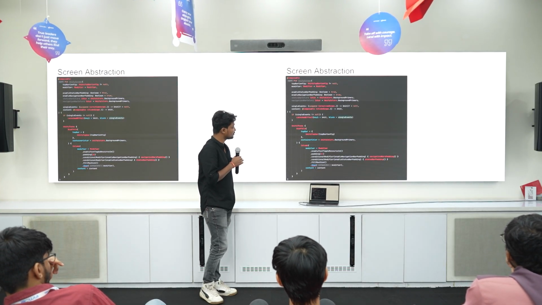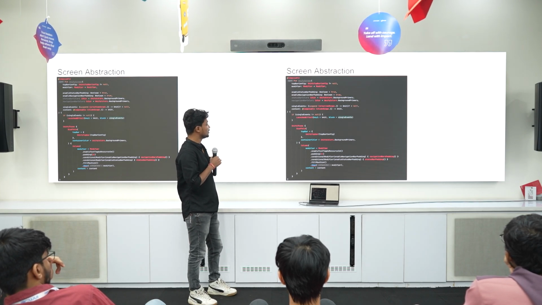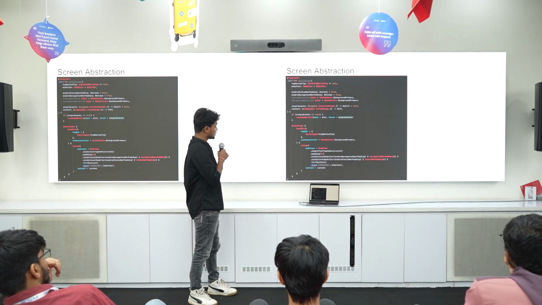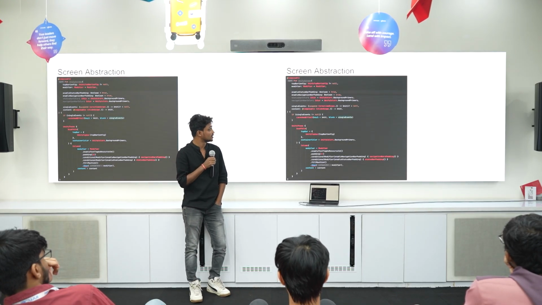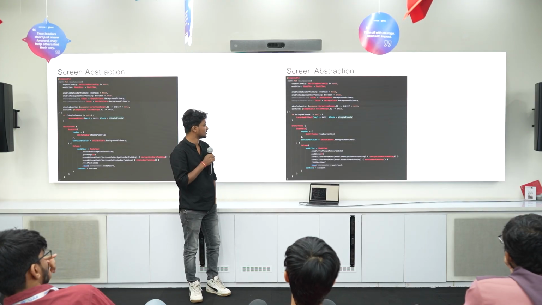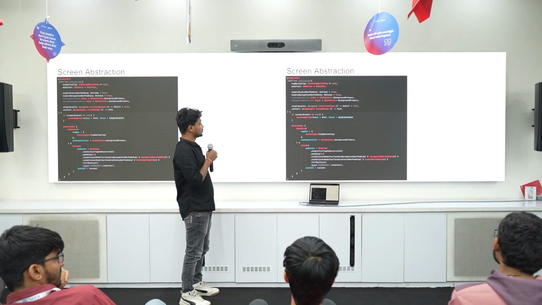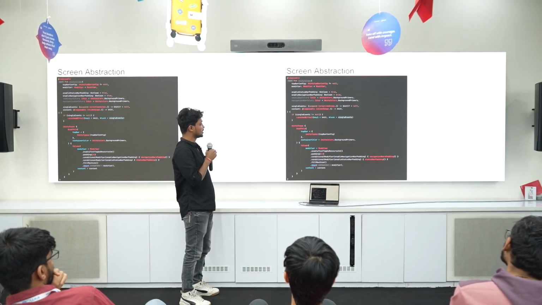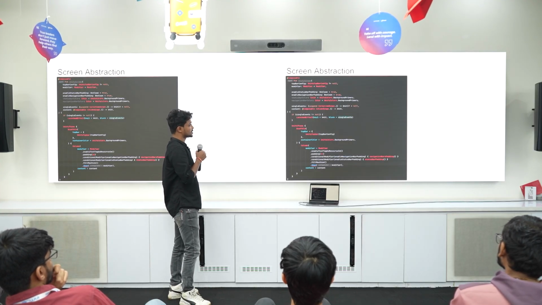This is something I did earlier at some other org, where we created an SDK. And this screen abstraction really helped save a lot of time. Even the S2H migration was super easy. I think it didn't even take a day. Because we had an abstraction used at every screen, and it takes molecules or atoms depending on the use case.